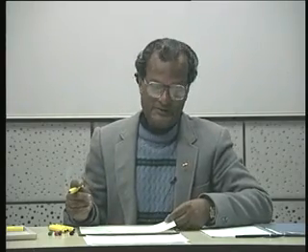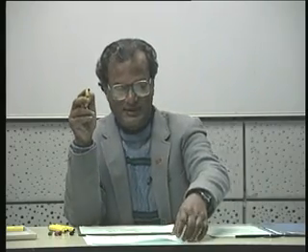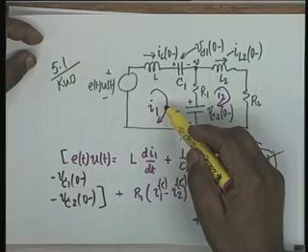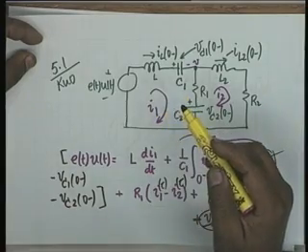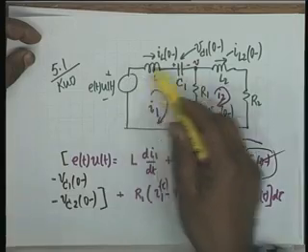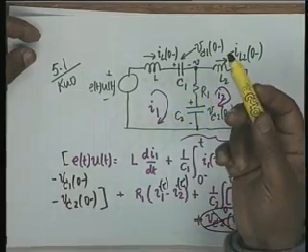of mesh equations and node equations. Now I must also point out there is nothing sacred about going clockwise. You could also go anti-clockwise. For example, in the choice of the mesh equations, we could go like this. We could have identified I1 in the other direction. Well, this is convenient because ET UT tries to send a current in this direction, in the direction of I1. That is why we chose it. It is purely a matter of convenience.